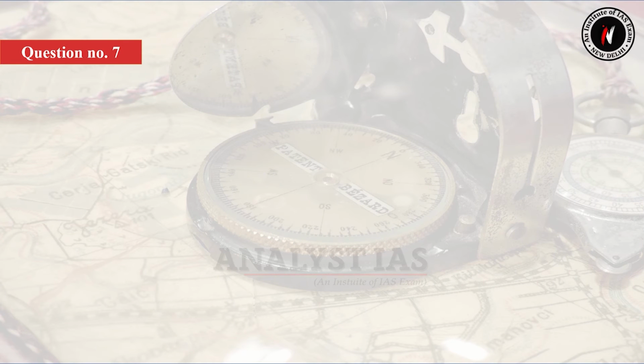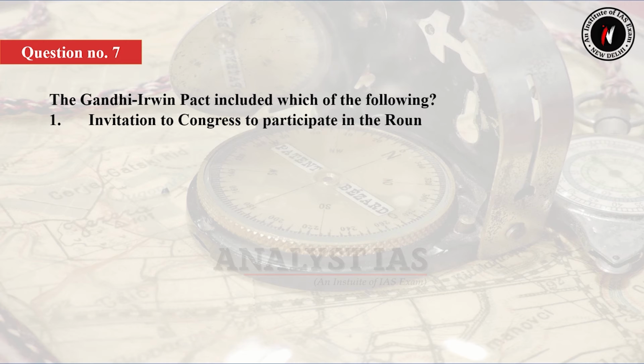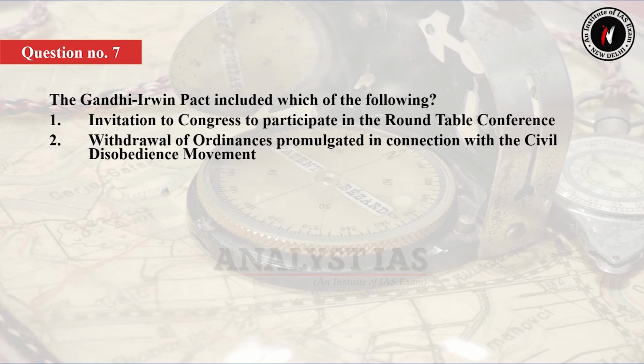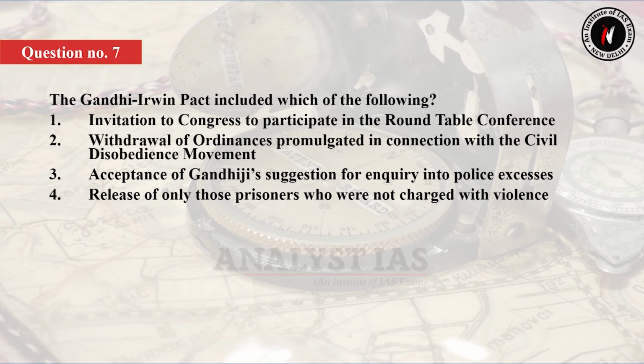So question number 7 is, the Gandhi-Irwin Pact included which of the following? Number 1. Invitation to Congress to participate in the Round Table Conference. Number 2. Withdrawal of ordinances promulgated in connection with the civil disobedience movement. Number 3. Acceptance of Gandhiji's suggestion for inquiry into police excesses. Number 4. Release of only those prisoners who were not charged with violence. Select the correct answer using the code given below.